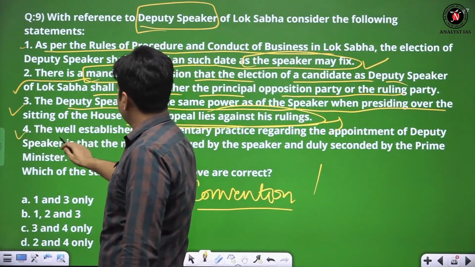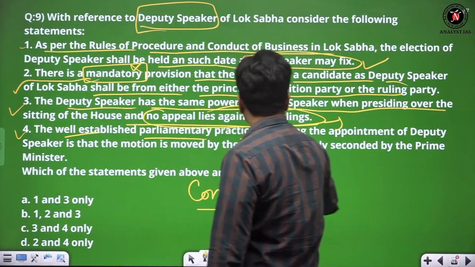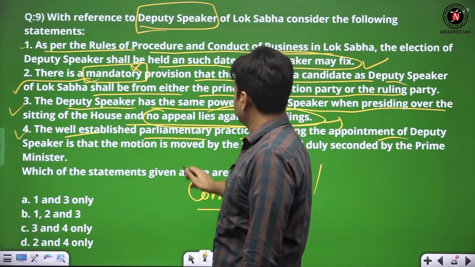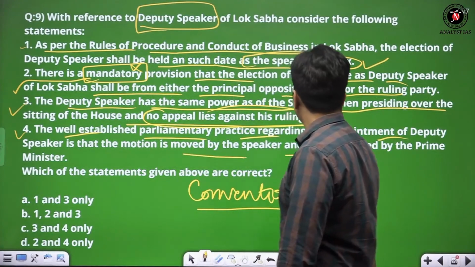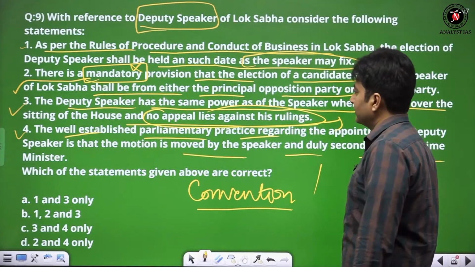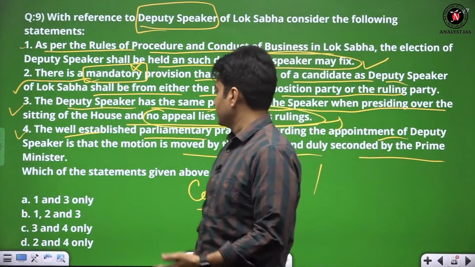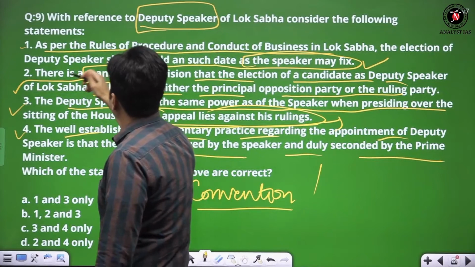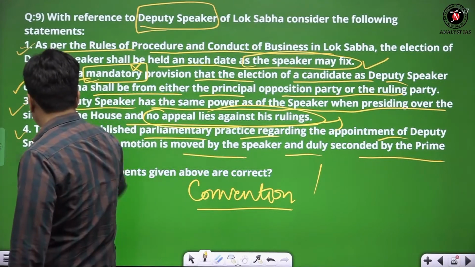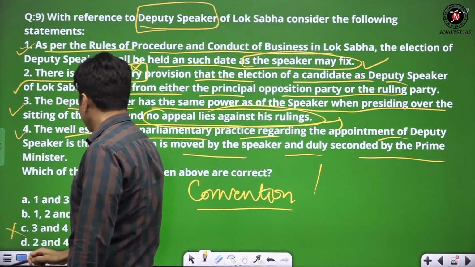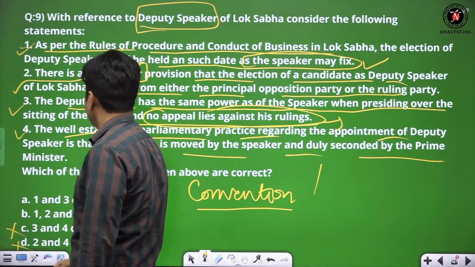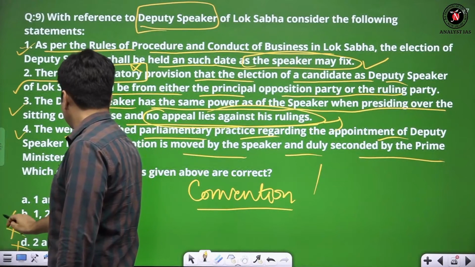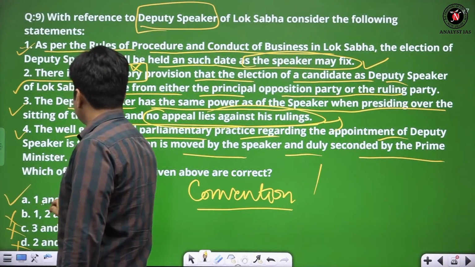Now the fourth statement: the well-established parliamentary practice regarding the appointment of the deputy speaker is that the motion is moved by the speaker and duly seconded by the prime minister. So where are we going? The answer will be as per the rule of procedure. This is correct, so this will not be the correct one. And the second one is not correct. Here the answer is third.